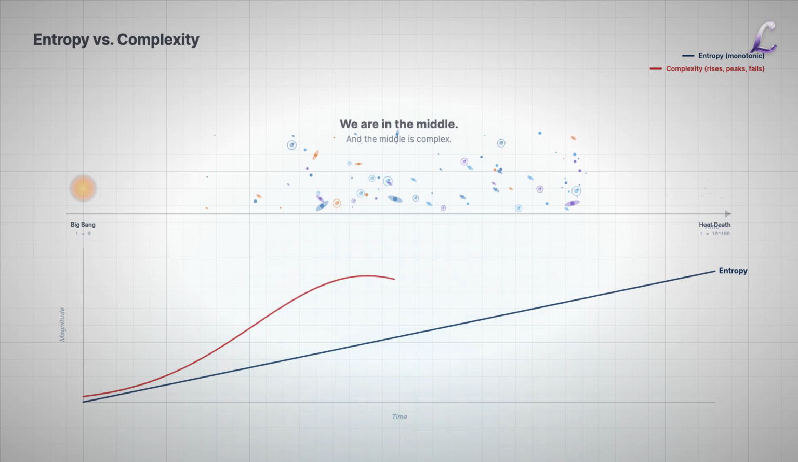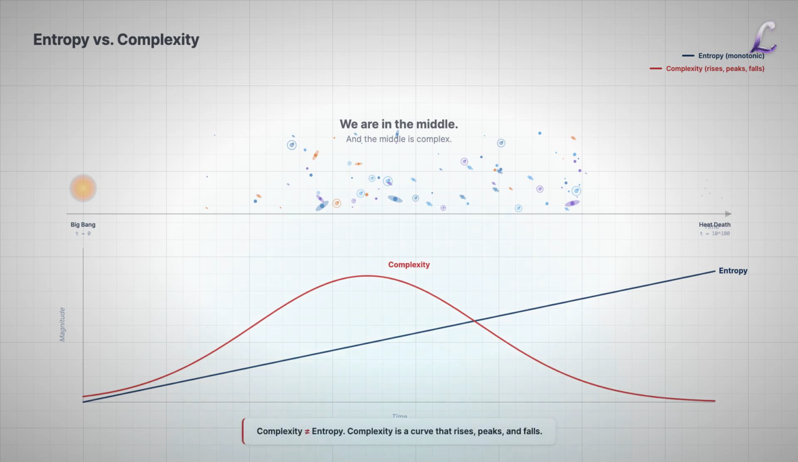Here is the paradox. The second law of thermodynamics states entropy increases monotonically. It is a straight line up. But if the universe starts simple and ends simple, complexity cannot be the same thing as entropy. Complexity must be a curve that rises, peaks, and falls.